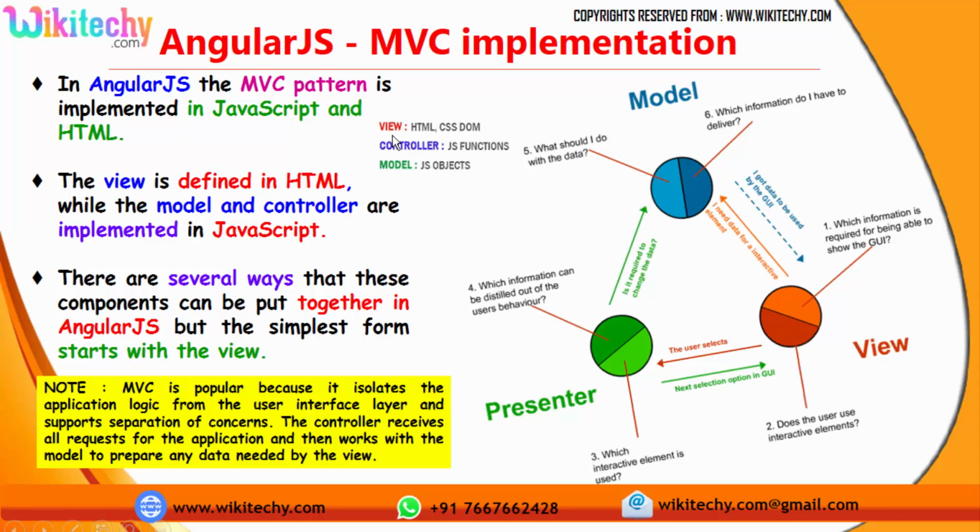So over here in MVC, the model is nothing but the objects, the view is nothing but the HTML or CSS files, and the controller is nothing but JavaScript functions. So the view is defined in HTML while the model and controller are implemented in JavaScript. There are several ways that these components can be put together in AngularJS, but the simplest form starts with the view.